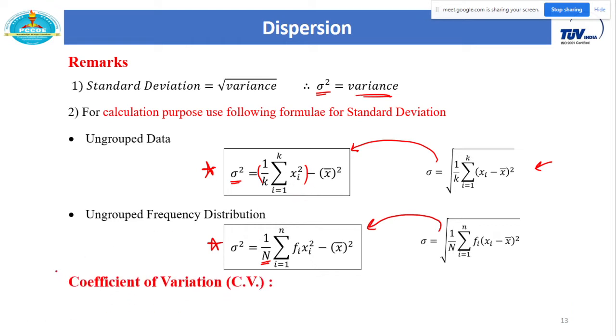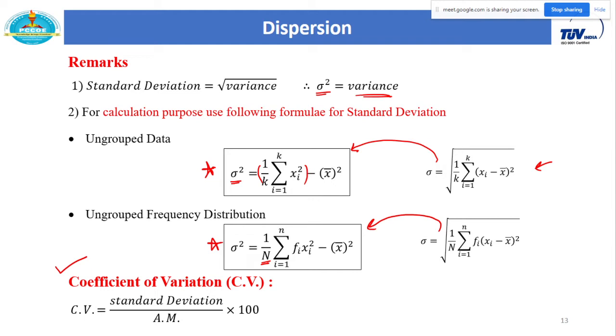And the second definition is the coefficient of variation, simply denoted by CV, which is equal to standard deviation upon arithmetic mean multiplied by 100. Can anyone tell me what is the difference between this coefficient of variation and standard deviation? As I already told you, both these statistical tools give you the dispersion present in the given data. How much the data is scattered, that you can calculate from the standard deviation.